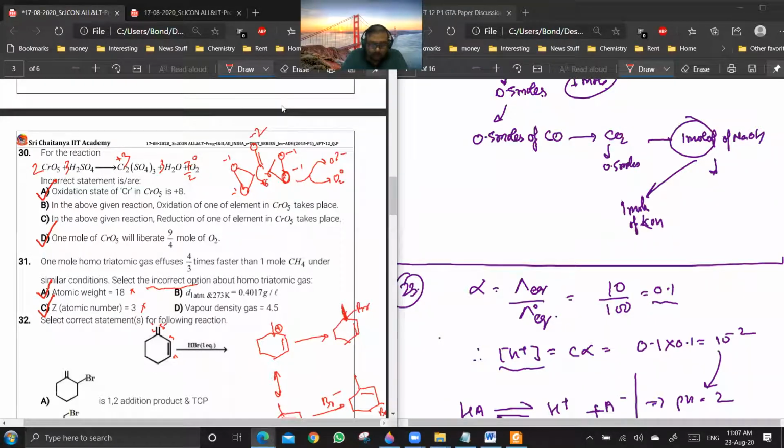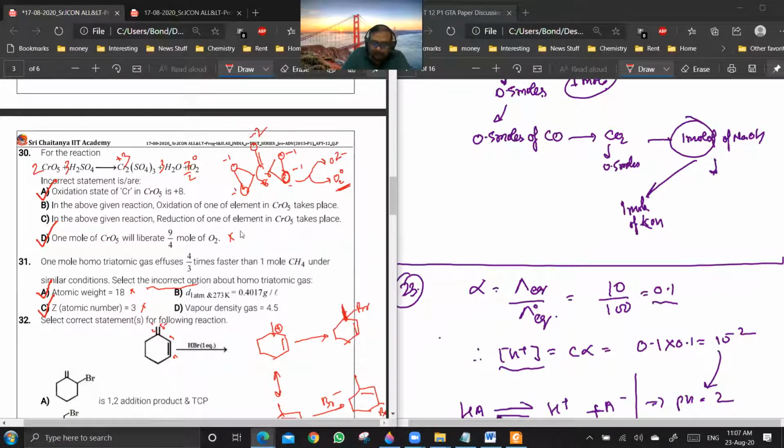Okay. So D, 1 mole of CrO5 will liberate 9/4 moles of O2, is an incorrect statement. It will liberate only 7/2 or 3.5 moles of O2. Option B, in the above reaction, oxidation of one element in CrO5 is taking place. That is correct. O- is going to O2 as well as O2-. So here you see oxygen is in -1 oxidation state. It's going through disproportionation, going to -2 as well as 0. Are you getting my point?